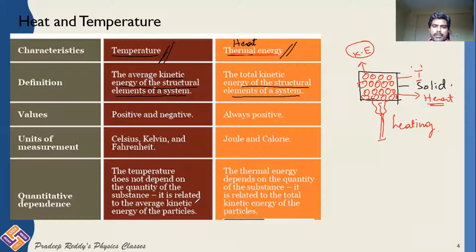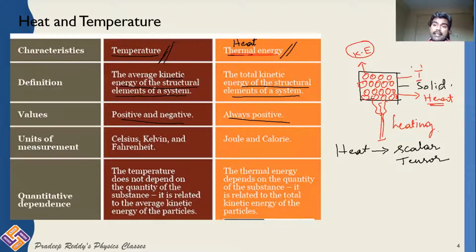Temperature can be positive or negative. Heat is always positive. Why is it? Heat is a scalar quantity. Remember, it is scalar. Actually, this is a tensor because heat obeys directions. It will always flow from hot body to cold body. Heat always transfers from hot body to cold body.